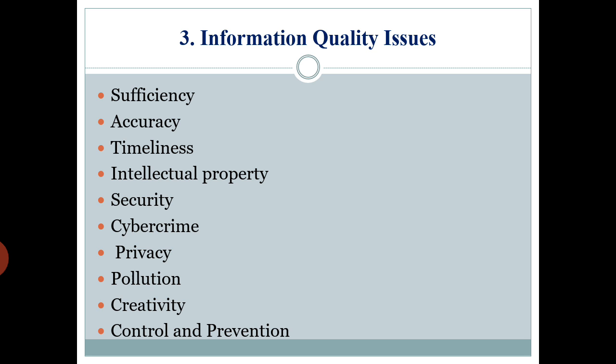So some information we want to control, or something we want to prevent, it's not happening. So again, all these issues related to information technology are happening. So these are the major concerns about information technology.